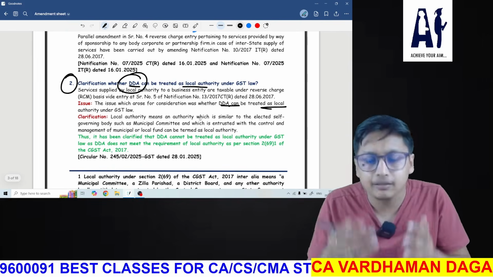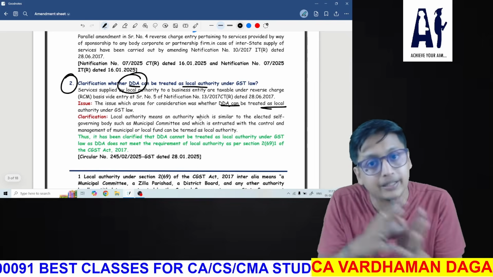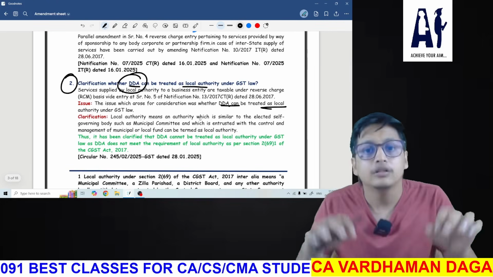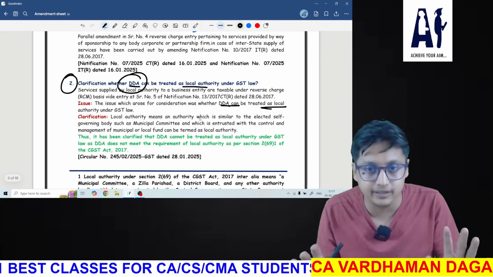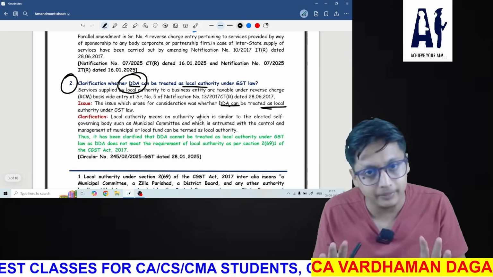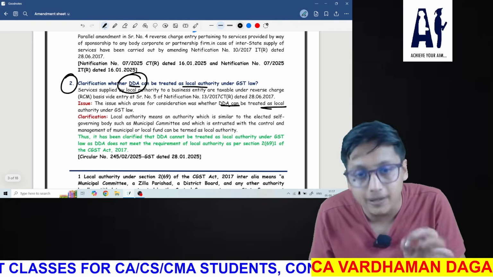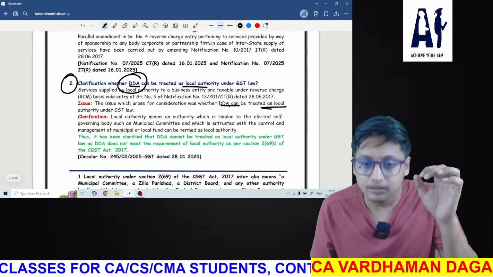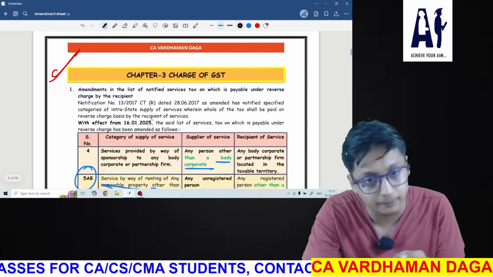The issue which arose was whether DDA would be considered a local authority or not. So the government has clearly mentioned that DDA will not be considered a local authority. So any services provided to DDA will be taxable and will be covered under GST. I hope I made things clear. This was the amendment which we covered under charge and composition.